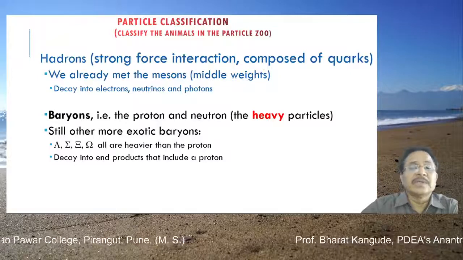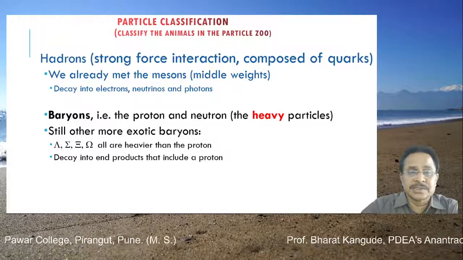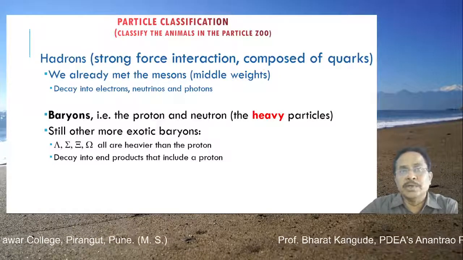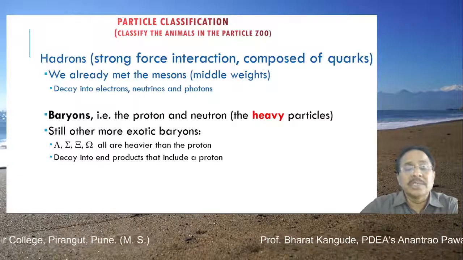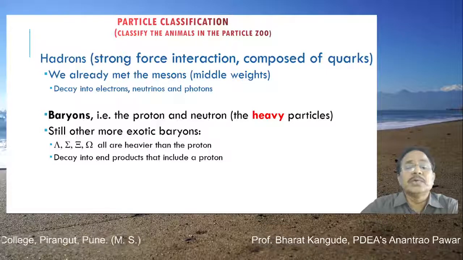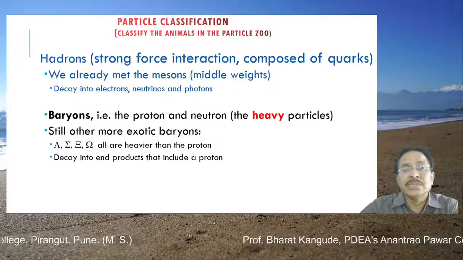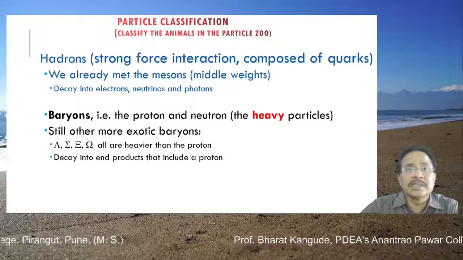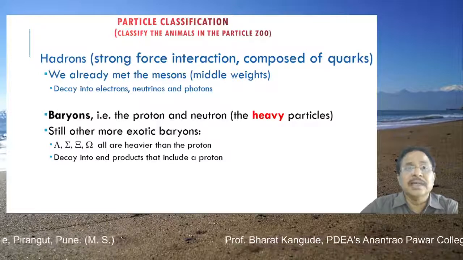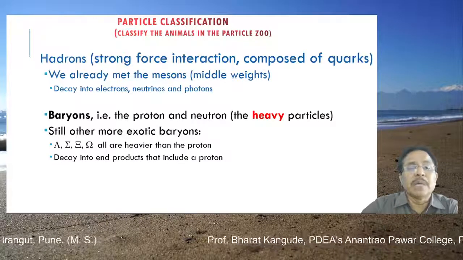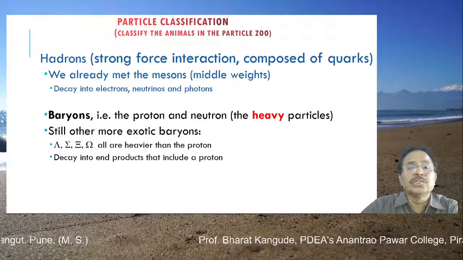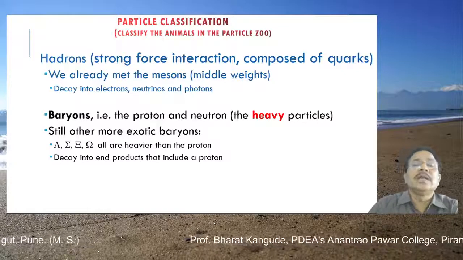The second way of classification is based upon statistics, either bosons or fermions. The third way of classification of the particles is based upon their masses. So we are using all these three parameters, their statistics, their masses, and their interactions, and based upon that we can classify several particles into several groups as shown here. This is called the particle zoo.